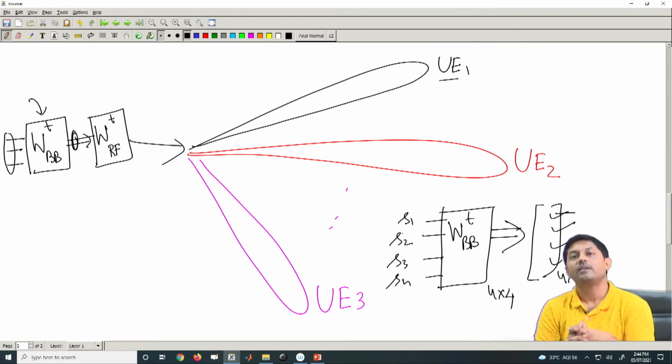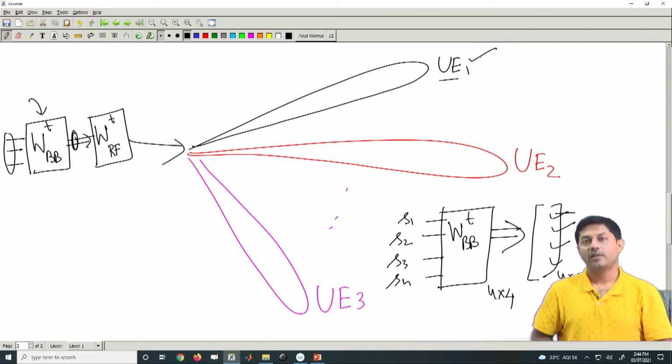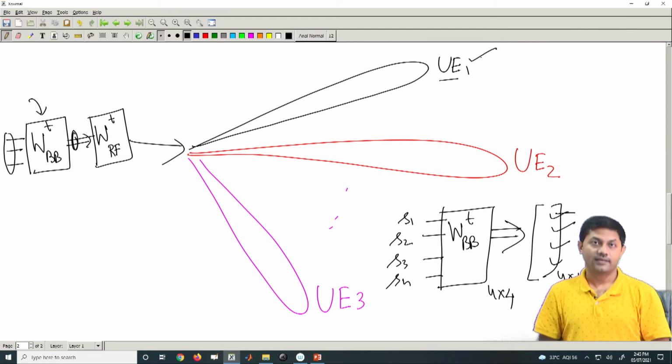So, we are coming back. This is also called a multi-user hybrid beamforming system, where I am serving multiple users at the same time, but the data that I am pumping, once it goes through WBB, it just mixes up. So, now I have the same problem which I just discussed. Which means that once I am at a particular user, I also get the interference from all of them. Now, given that, how do I design my beamforming parameters such that it minimizes my interference, because that is the ultimate goal of every multi-user system.